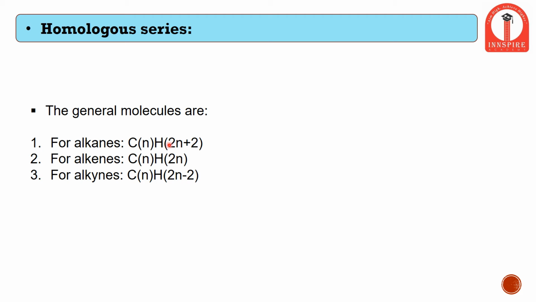Now we want to calculate the number of hydrogens present in methane. Since we know there is only one carbon atom, that is N equal to 1, we substitute the same value in the hydrogen expression, 2n plus 2. Therefore, it becomes 2 into 1 plus 2, that is 2 plus 2, which is 4. Therefore, one carbon atom bonds to 4 hydrogen atoms, which is methane, CH4. In case of alkenes, it is CnH2n. In case of alkynes, it is CnH2n minus 2. N is the number of carbon atoms, and we substitute the same number for N there also.